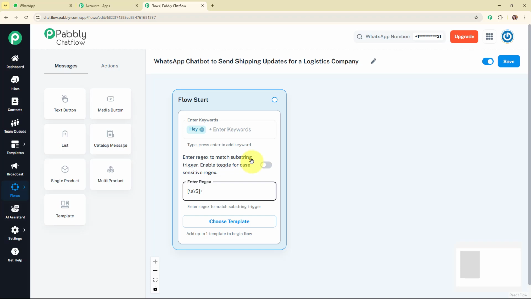Here it says enter the regex to match substring trigger and enable the toggle for case sensitive regex. It is not mandatory to enable the toggle while entering the regex, but you need to enable the toggle for case sensitive regex only.